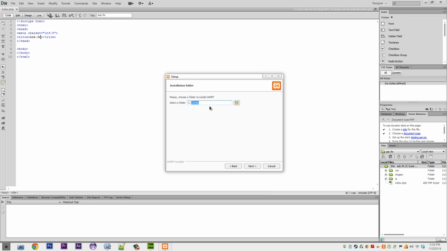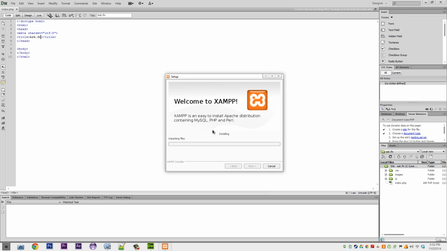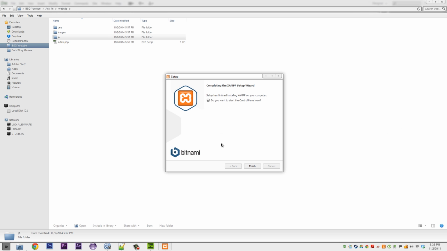I'm just going to do server, web server. Press next. You don't have to learn more. It's just basically about how you can install apps like WordPress and Joomla and all that onto your local testing site. And then you press next, and you just keep going until it's installed. I'll be back once it's installed. Alright, so now that it's installed, you just leave this checked, and then we press finish.